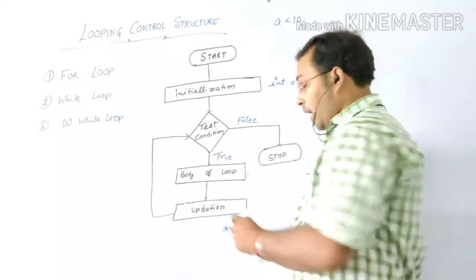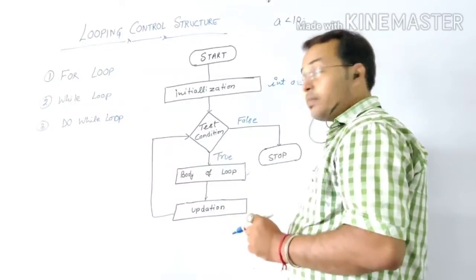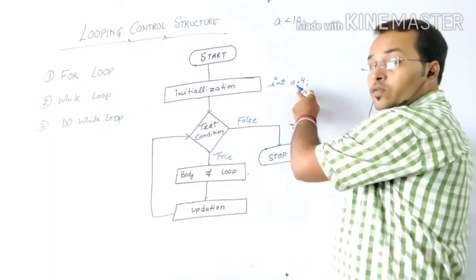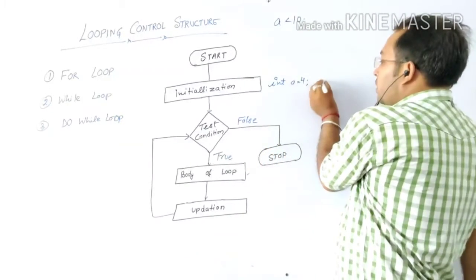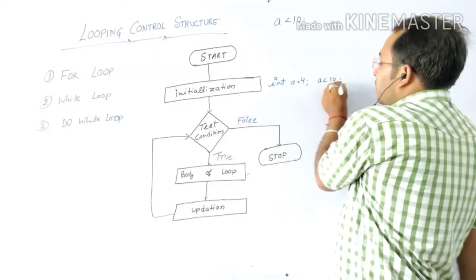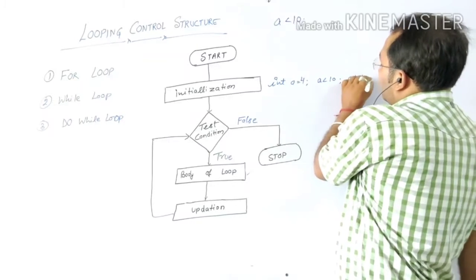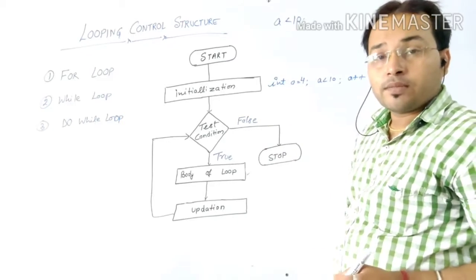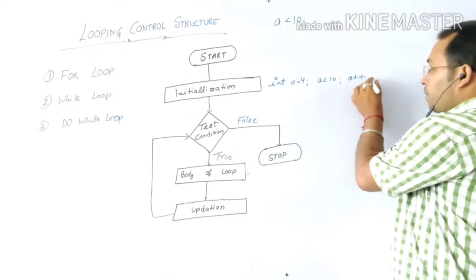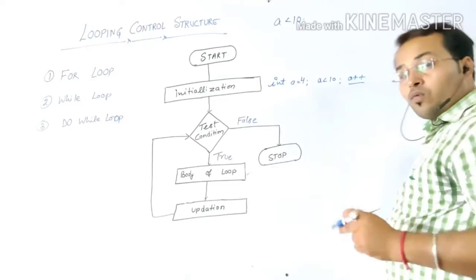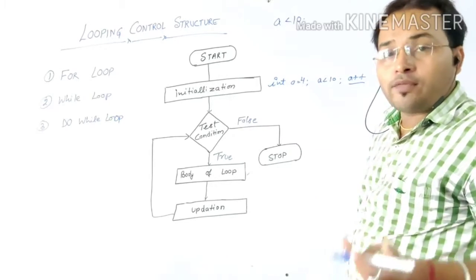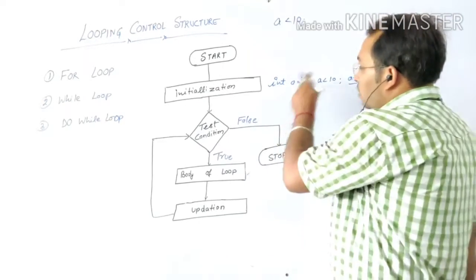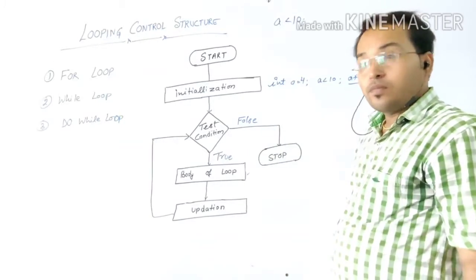After that comes updation. Here you have written a equals 4, and this is your condition, a less than 10. After that, updation is required. Here the use of the unary operator comes. a plus plus means you increment your initial value by one.